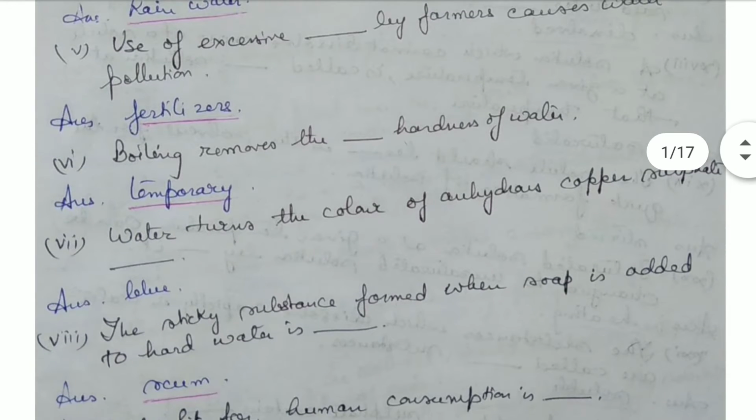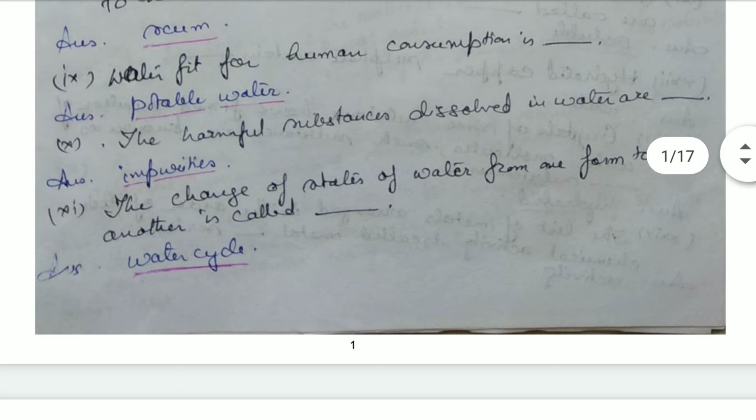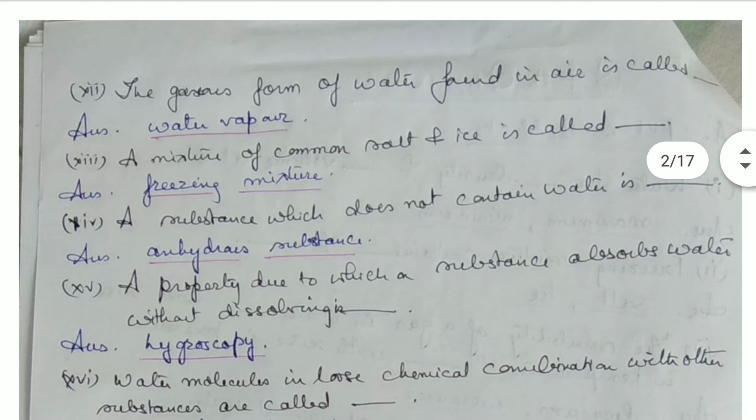Boiling removes the hardness of water. Water turns the color of anhydrous copper sulfate blue. The sticky substance formed when soap is added to hard water is scum. Water fit for human consumption is potable water. The harmful substances dissolved in water are impurities. The change of states of water from one form to another is called the water cycle. The gaseous form of water found in air is called water vapor.